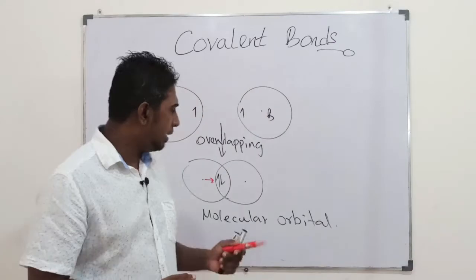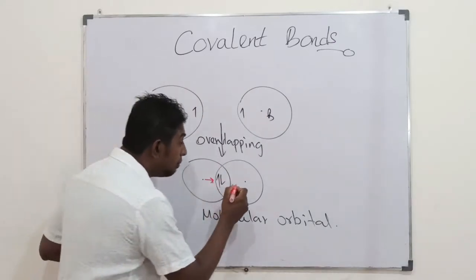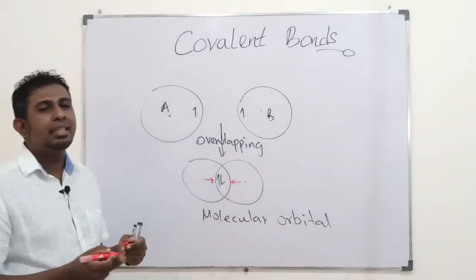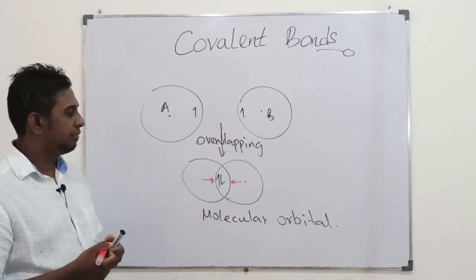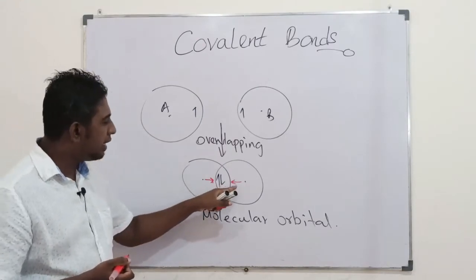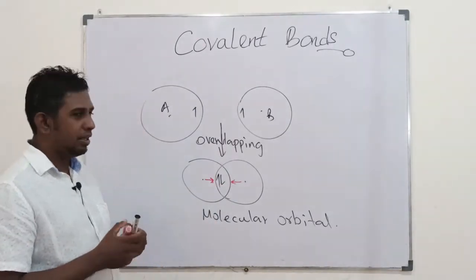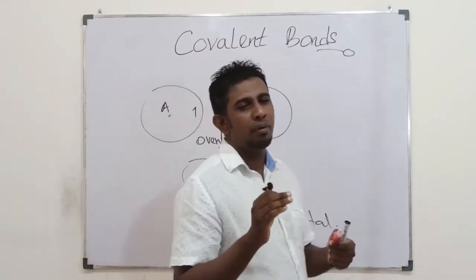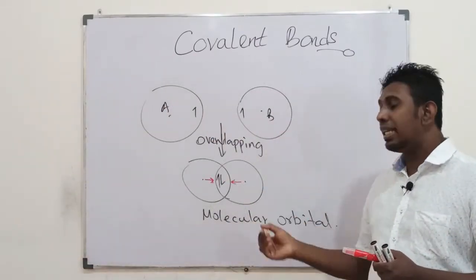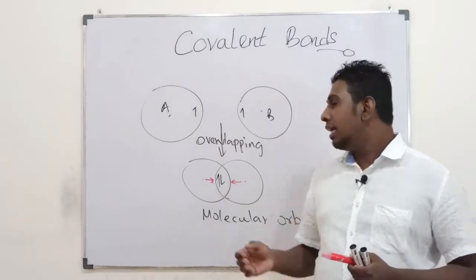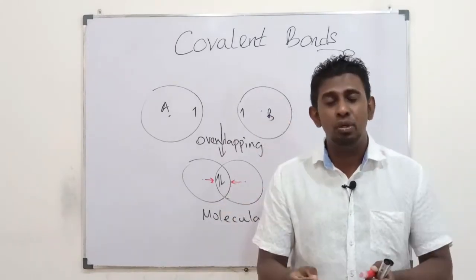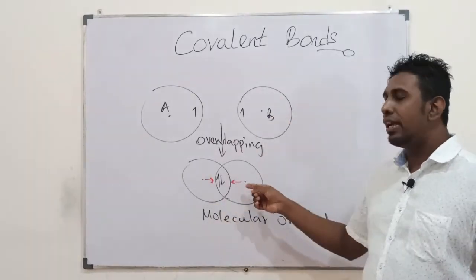The same electron cloud would be attracting the other nucleus as well. These red colored arrows denote the electrostatic attraction exerted by this common electron cloud towards the nuclei of the two atoms.